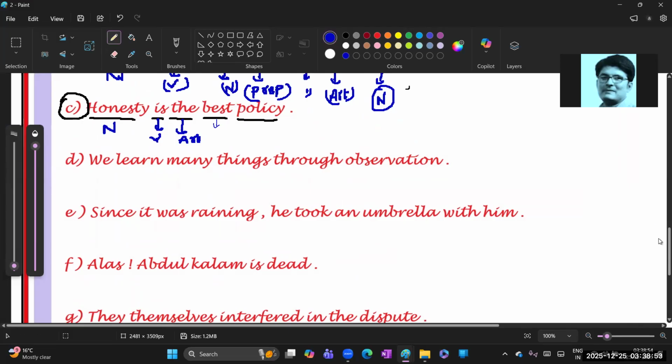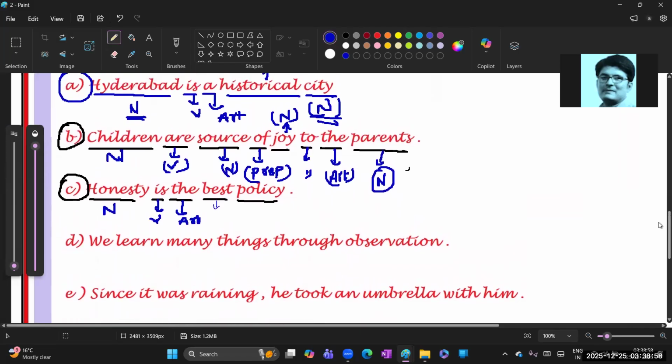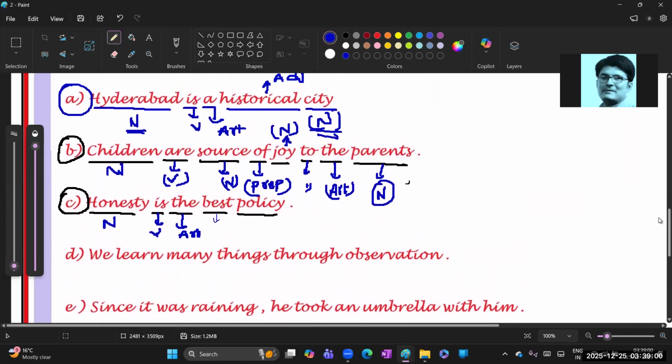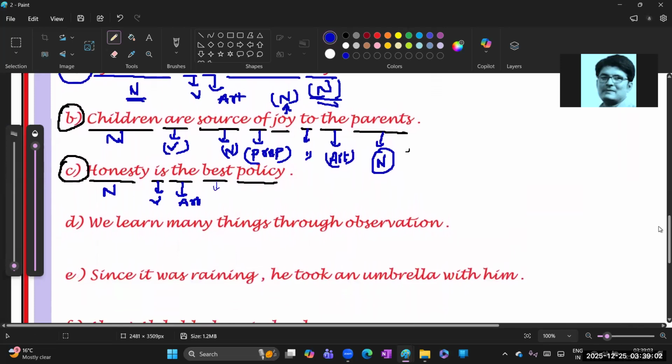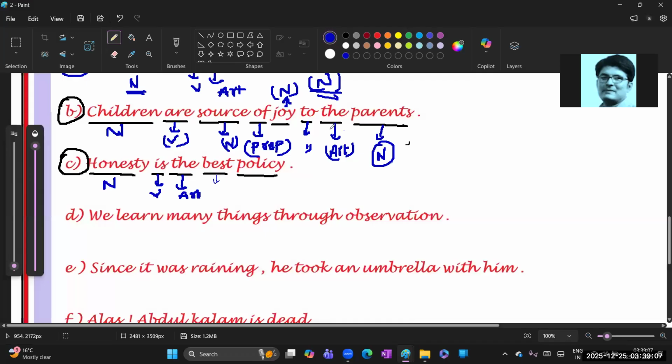Like in the first question, where is that? Okay, it is going to be an adjective, best. And policy. Policy is also related to what? Noun. Clear, Nana?